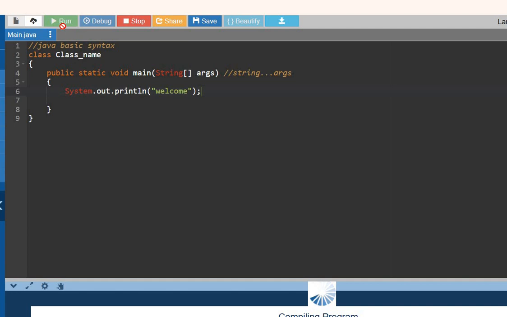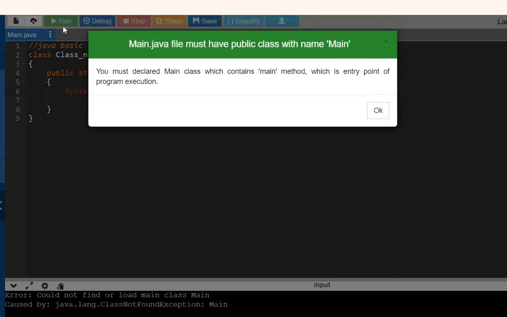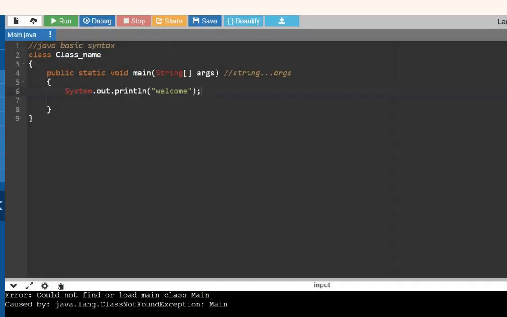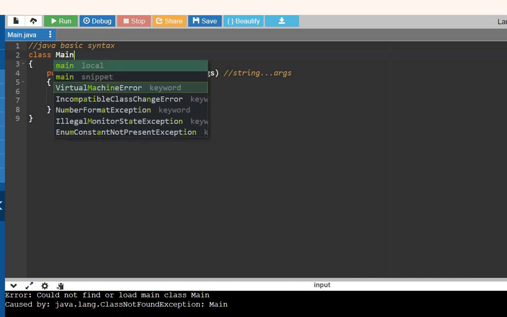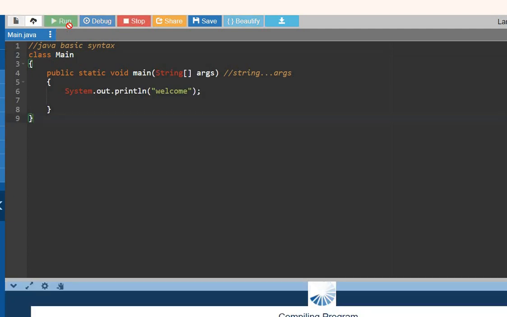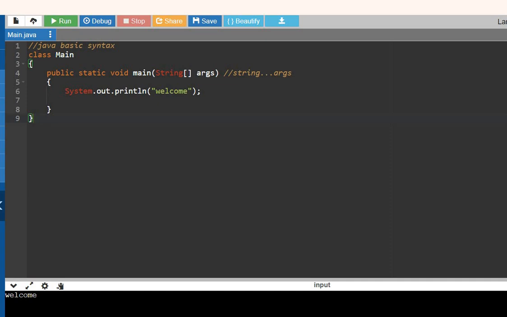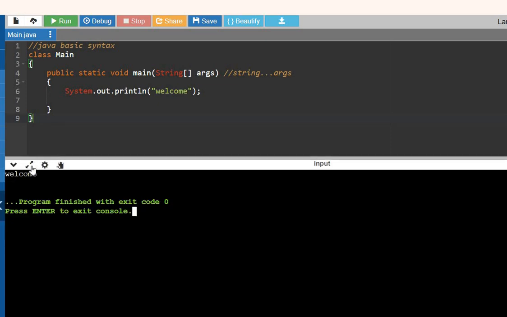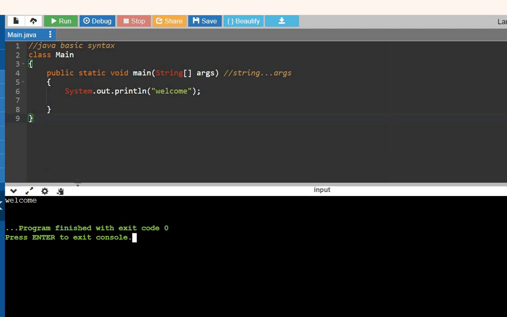It will give an error because this is another platform I'm using. We should have the file name as main, only main as the class name. No other name is allowed. In this platform I'm using, an online GDB compiler, you should have only main as the class name. When you run it, it prints welcome. See here, the program finished with code 0. The program has been run successfully.